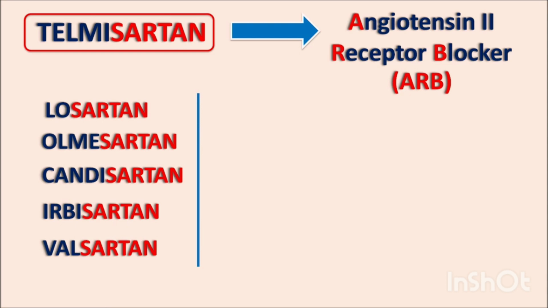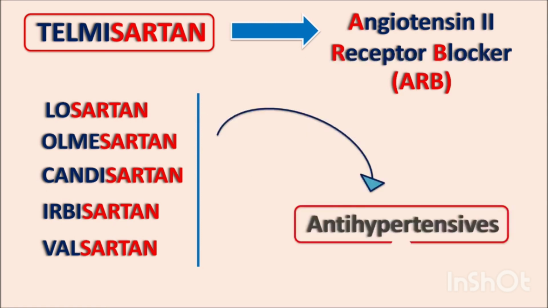These drugs inhibit the angiotensin II receptor activity. They can be used as antihypertensive drugs. They can also be used to reduce the cardiovascular diseases associated with the renin-angiotensin system. In this video, we will discuss telmisartan and how it acts.